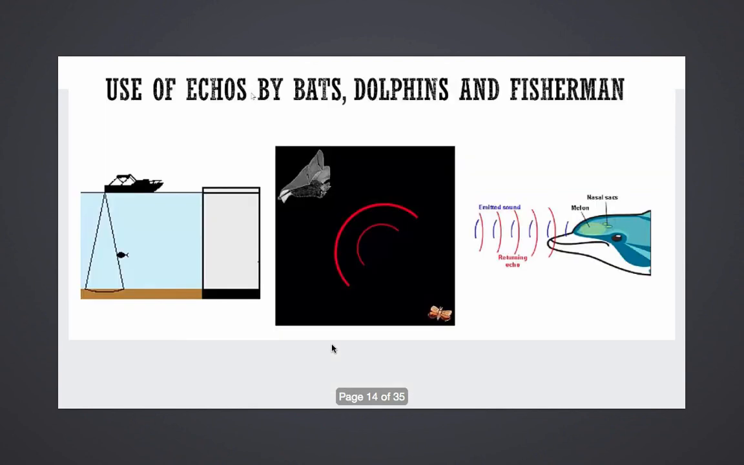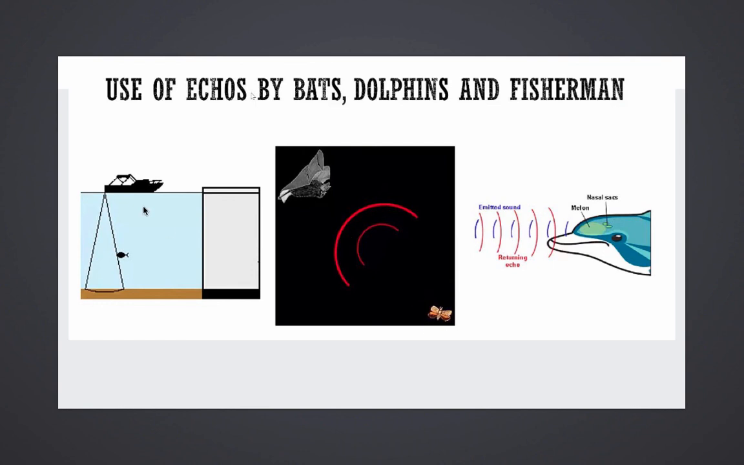Okay, uses of echo. I have discussed these since the beginning. Dolphins produce a sound, and that is ultrasonic sound. Bats, how do they locate obstacles and prey? They are not able to see, so at night they produce some sound. That sound strikes the obstacle and gets reflected back. That reflected sound, that echo, is heard by the bat, and that makes it understand at what distance the obstacle or the prey is.